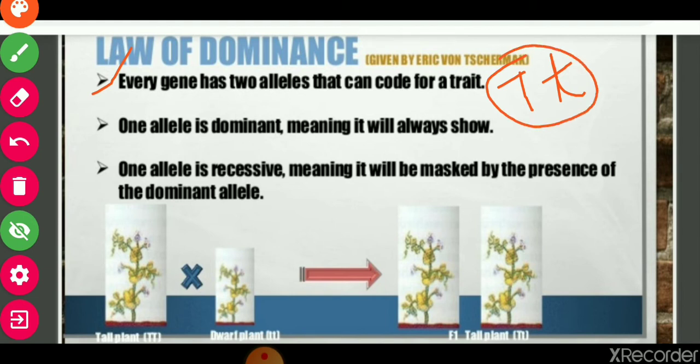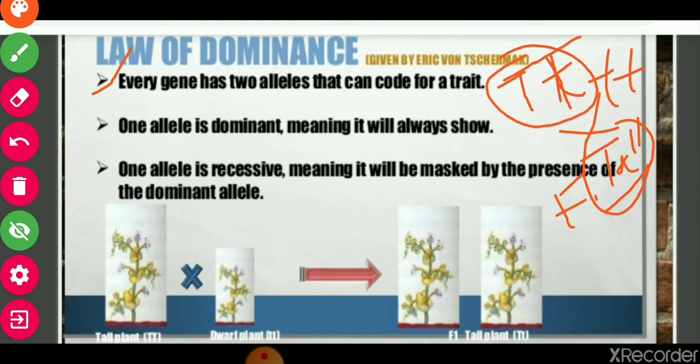Second, one allele is dominant, meaning it will always show. If we cross this plant with small t, a dwarf or short plant, then in F1 generation you will see that tall plants will be there.